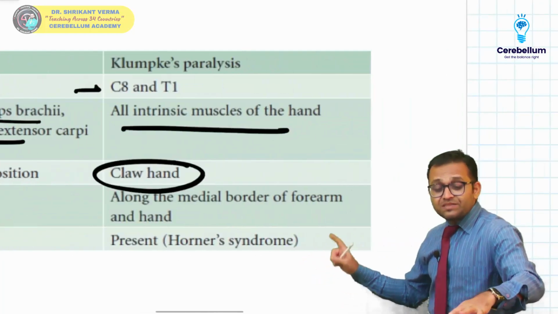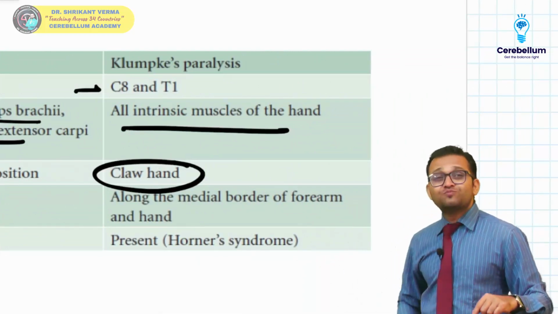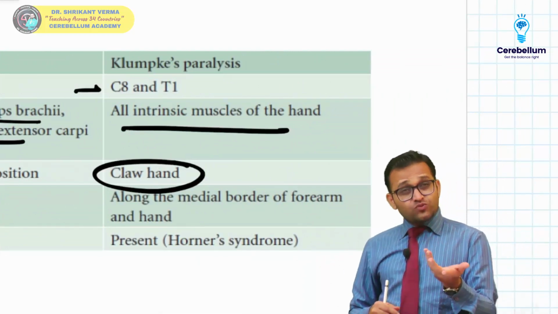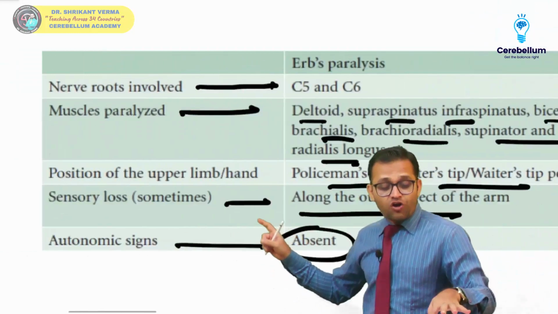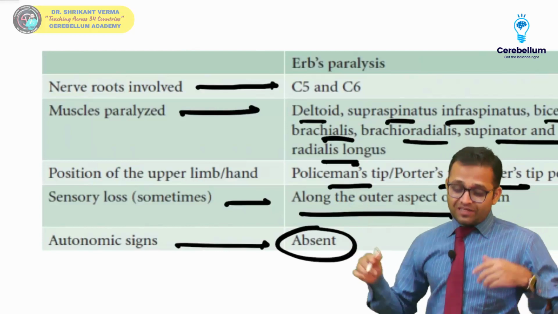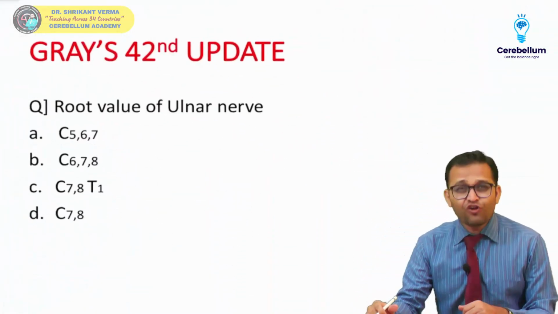But in Klumpke's paralysis the sympathetic nerve is damaged, so there is an autonomic sign due to T1 damage. Horner syndrome is present in Klumpke's paralysis. Otherwise, you can remember Horner syndrome: yes, it is present in Klumpke's paralysis, and Horner syndrome is absent in Erb's palsy. So simple. Now, a few updates for all of you.